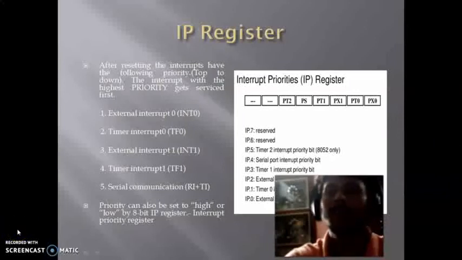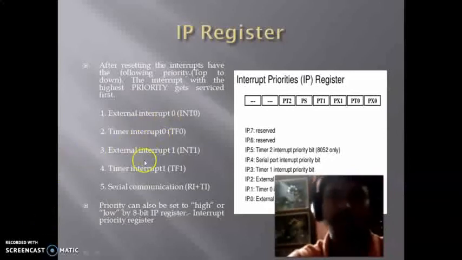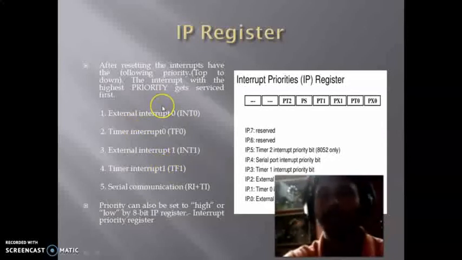Now, 8051 microcontroller interrupts are basically classified into two categories. One is a hardware interrupt and the next one is a software interrupt. External interrupt 0 and external interrupt 1 are the hardware interrupts, whereas timer interrupt 0, timer interrupt 1 and serial communication interrupt, these three interrupts are the software interrupts. And these are the hardware and software interrupts of the 8051 microcontroller.